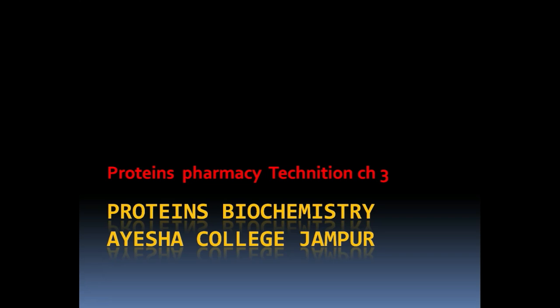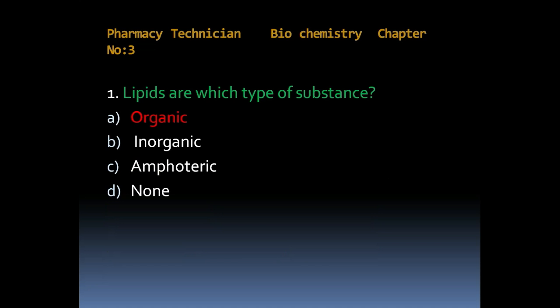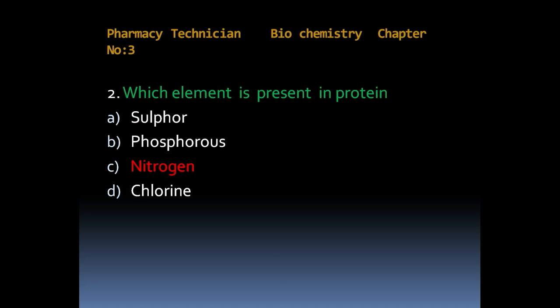Today we discuss chapter number 3, protein for pharmacy technician. MCQs number 1. Lipids are which type of substance? Option A, organic. Option B, inorganic. Option C, amphoteric. Option D, none. Answer is organic. Second one, which element is present in protein?